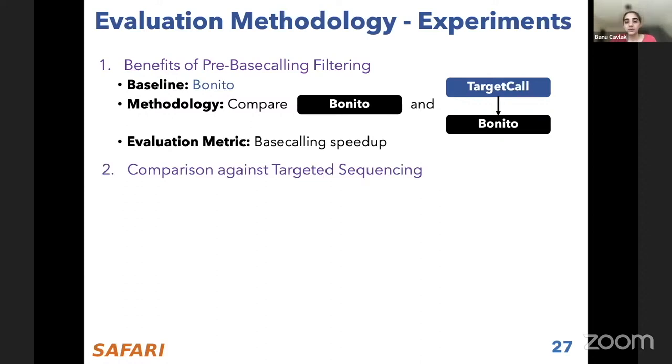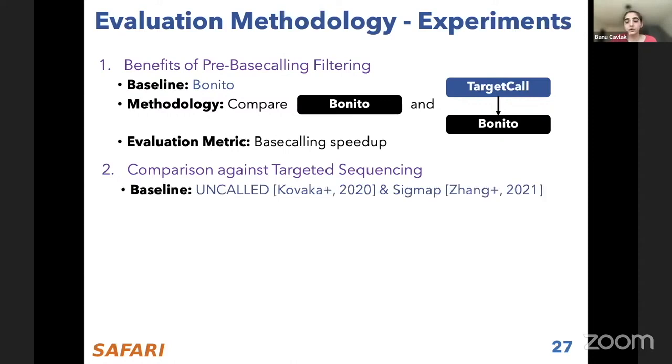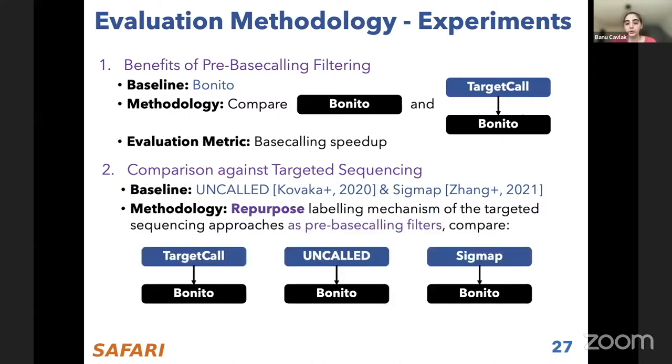And the second set of experiments is to compare TargetCall against targeted sequencing approaches. We compared it with OnCall and SIGMAP because these are the ones that are fully open source and can also be applicable as pre-base calling filters without any other changes. Our methodology is to repurpose these methods, as they also require a labeling mechanism to predict if the read is going to be useful and then reject the useless reads. We just repurpose these labeling mechanisms to perform pre-base calling filtering instead of adaptive sampling.